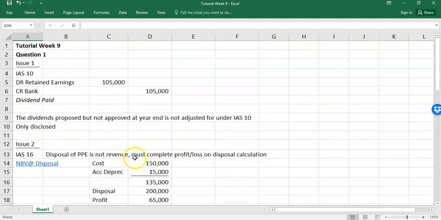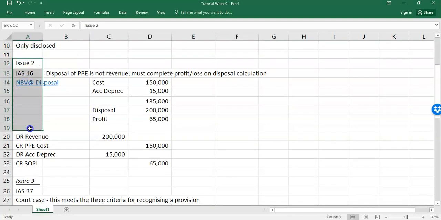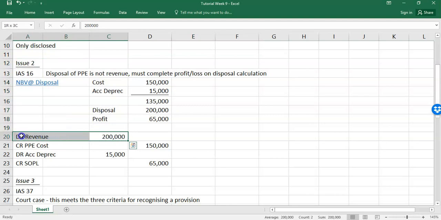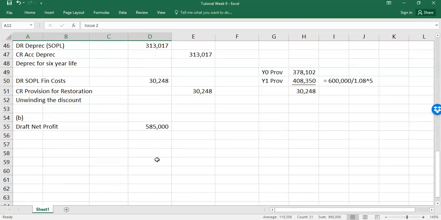So if we come up, this is important to note, issue 1 has no impact on the P&L. Right? Dividends do not go to the income statement. They go straight to the statement of change in equity. So that was a trick one to see, did you put it in or not? No impact there. Issue 2, profits are going down by 200,000 because revenue is overstated, and profits are going up by 65 for the profit or loss on disposal.